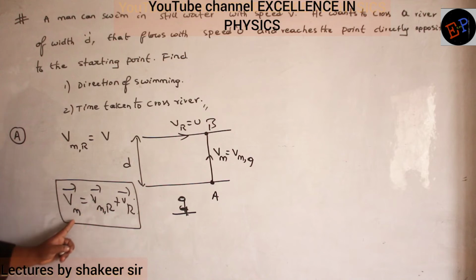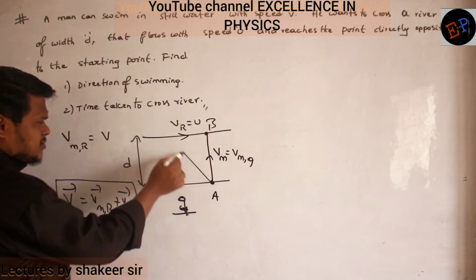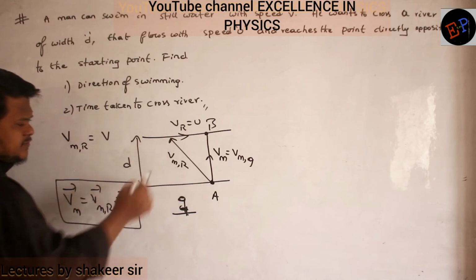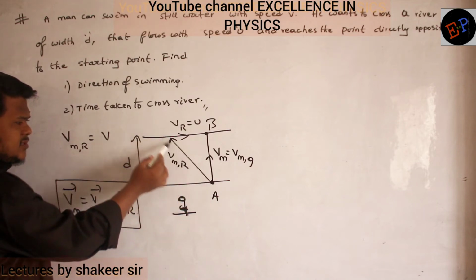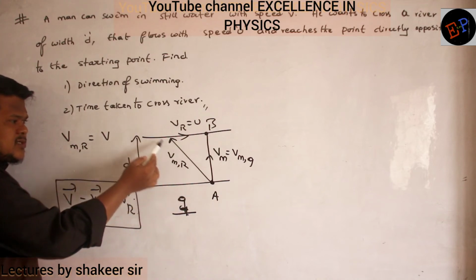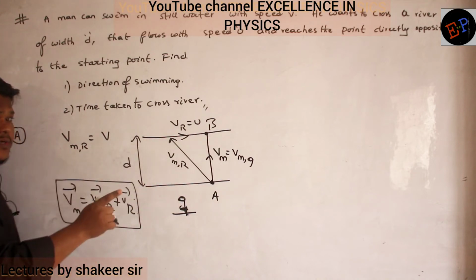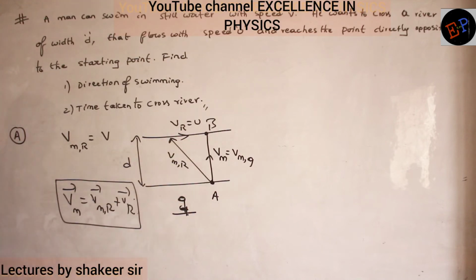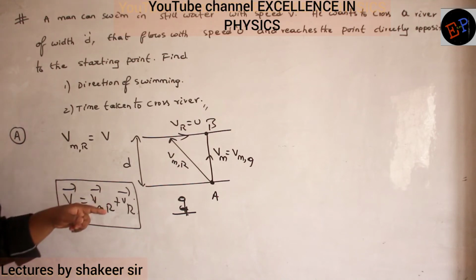Velocity of river also I have drawn, resultant velocity also I have drawn. This one how can I draw? So definitely I should draw in this direction, no? Clear, no? So this becomes velocity of man with respect to river. How can I say I have to draw in this direction only? Because then only this resultant will be head to head and tail to tail. And the resultant velocity of the man is the resultant.